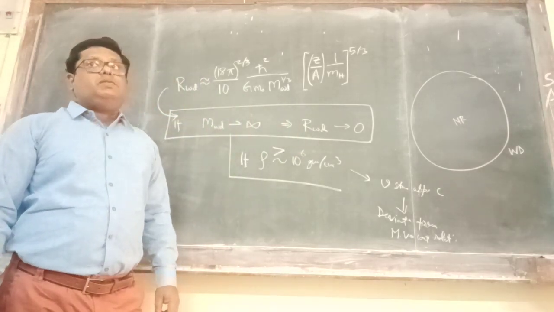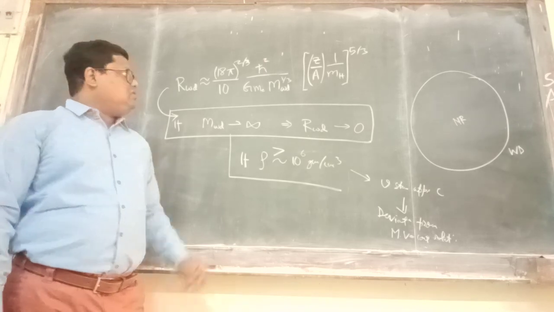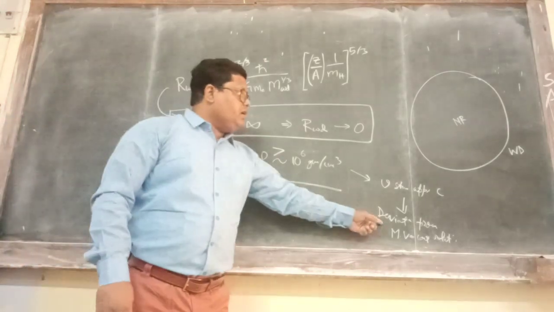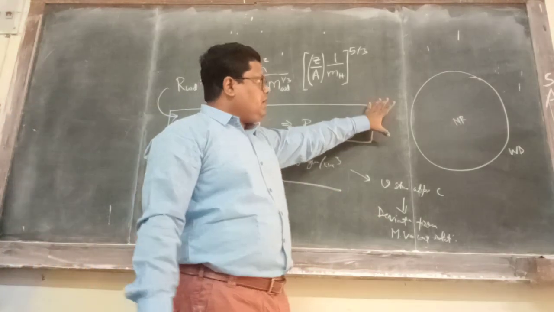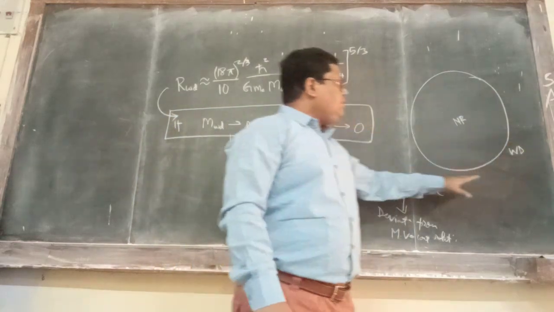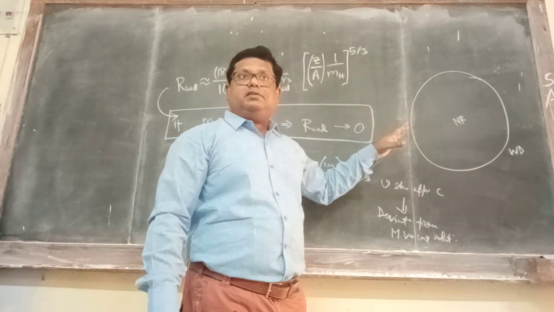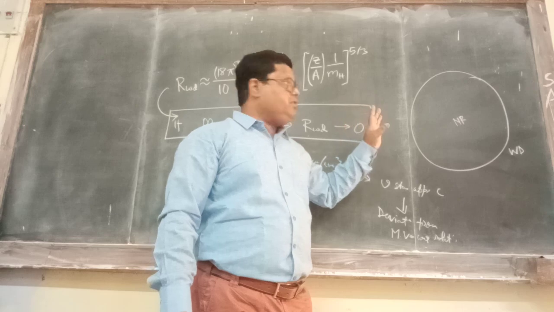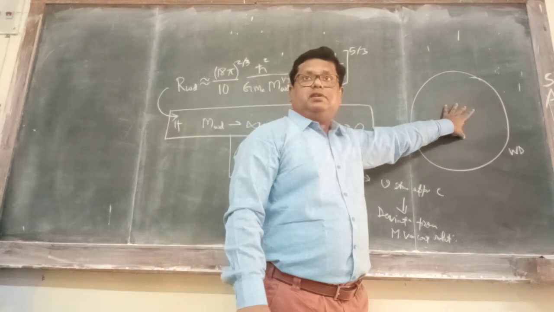And what does this mean? Why is there deviation from this mass radius relationship? This is because till now we were considering the white dwarf as a completely degenerate case, T equal to 0, non-relativistic case.